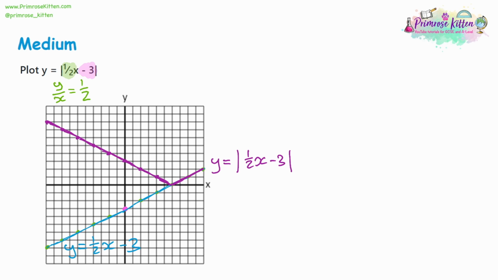If you get confused about how to plot the positive part, another method might be to take a random coordinate. So this one here is going to be 2, -2, and then just plot the positive version of it, +2. You can take another coordinate. Let's look at this one here. This is going to be -4, -5. So then above it, you're going to have -4 with a +5. And again, the key thing here is that you are going to be allowed negative numbers for the x coordinate, but you're not allowed negative numbers for the y coordinate if it's written like this.